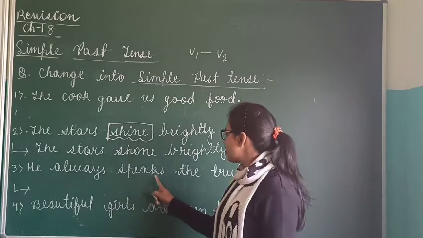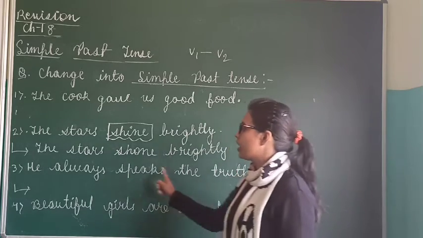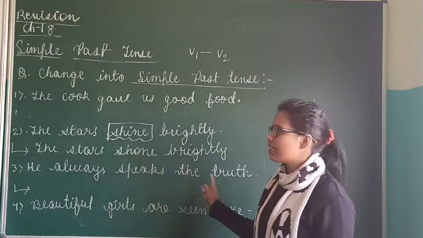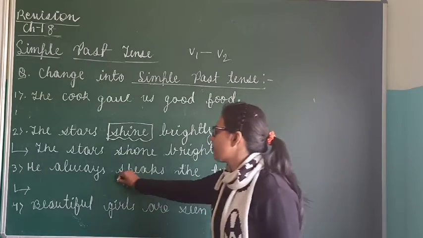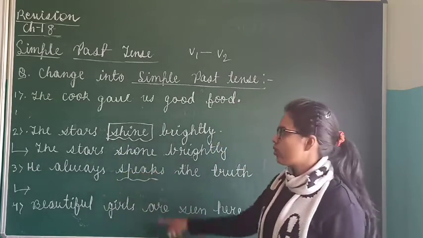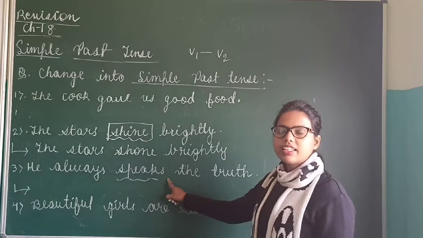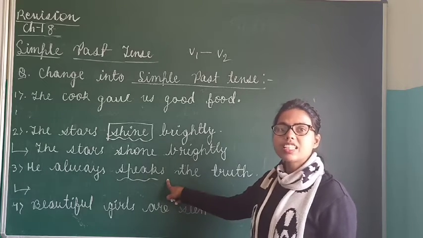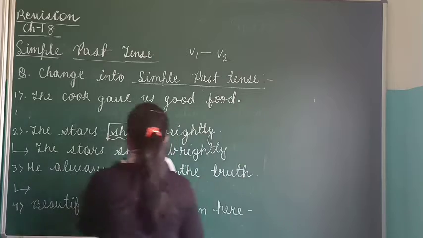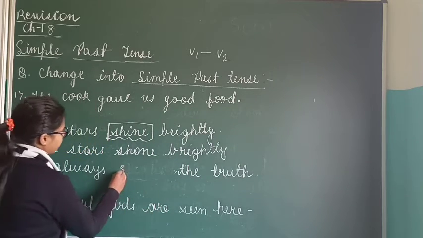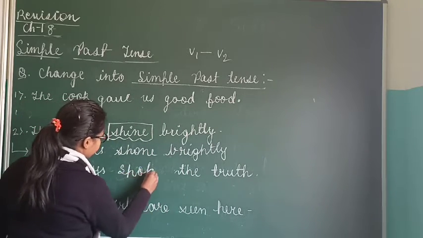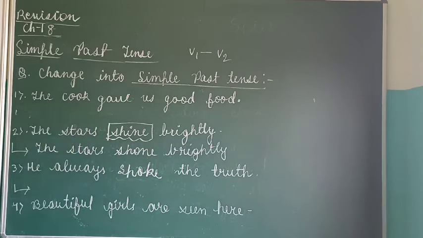Now, let us see the next question. He always speaks the truth. Okay, now you tell me what work is being done by he? Speaking. The work of speaking is happening here. So what is the past tense of speak? The past tense of speak is spoke. So we will rub this out and write here spoke. Okay, he always spoke the truth.